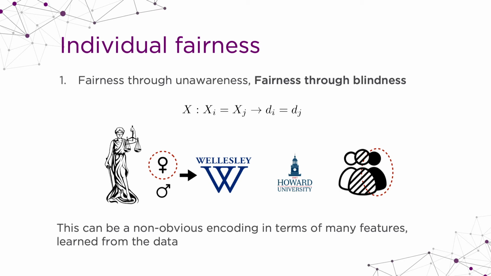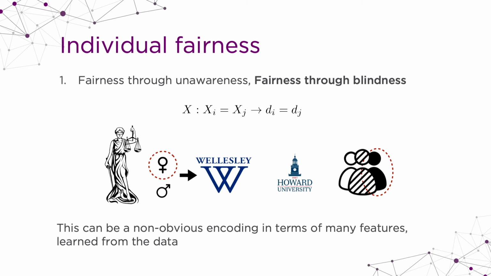There are other fairness measures that you can actually check. But what is individual fairness? There are also three measures at the individual level. One of them, which people actually talk about a lot, is fairness through unawareness or blindness. If we don't see the gender, we cannot be unfair towards them. So if we don't have the column of gender in the data, we are not going to be unfair. But that's not true.